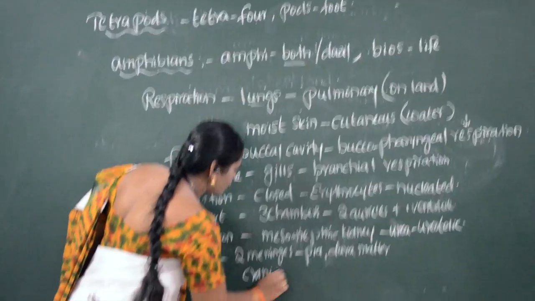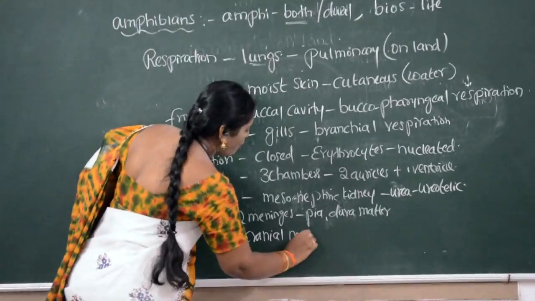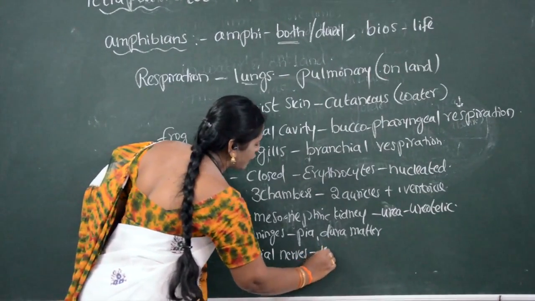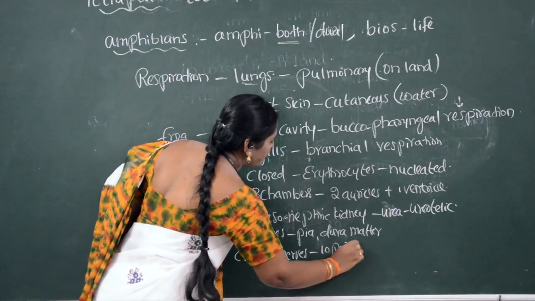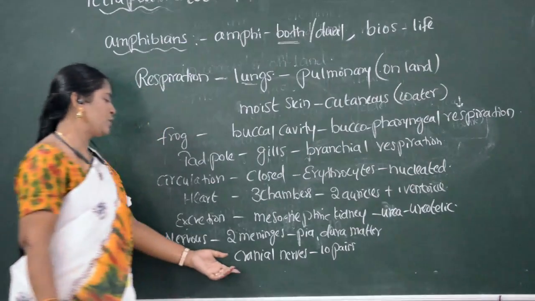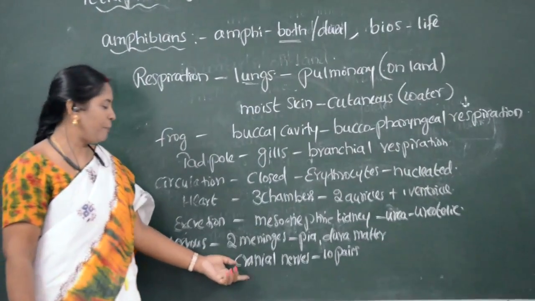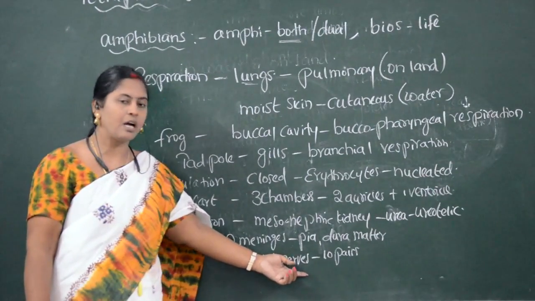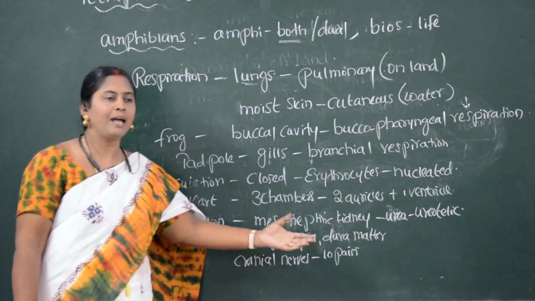cranial nerves are also well developed. How many pairs of cranial nerves are present in amphibians? There are 10 pairs of cranial nerves developed in amphibians.